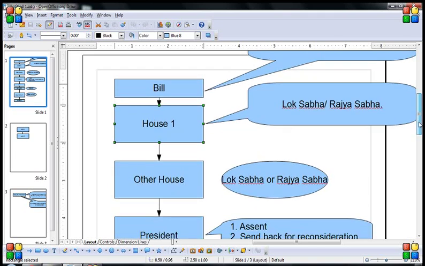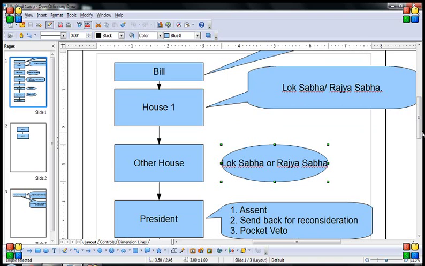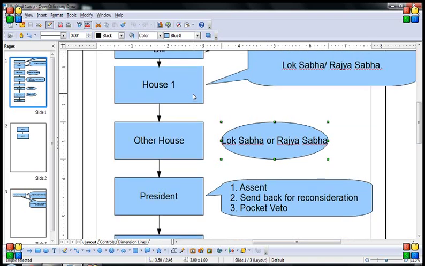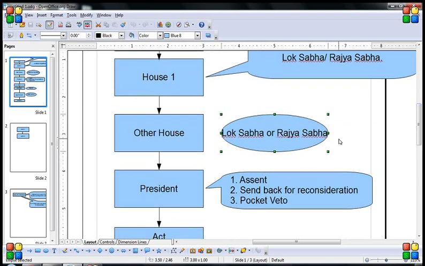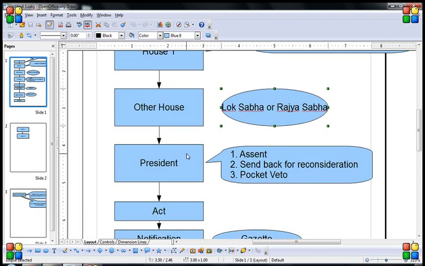Okay, next, once the first house passes, it goes to the other house. If the first house was Lok Sabha, then the second house will be Rajya Sabha, and vice versa. And next thing, if the second house also passes the bill, it goes to the president. I mean, once again, this is just an overview. Sometimes the second house will not accept the bill that was passed by the first house. In that case, there will be some kind of joint session or something like that. That we'll discuss in later videos. Next, once the second house also passes it, it reaches the president.